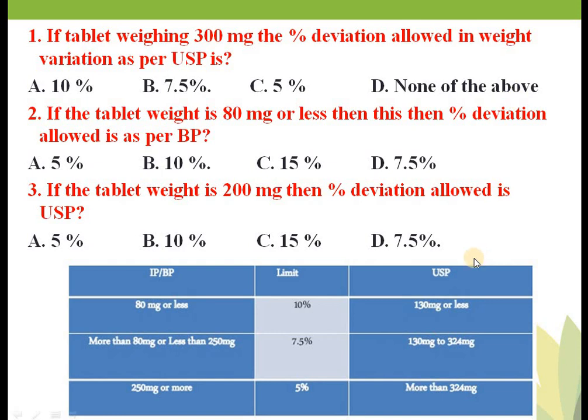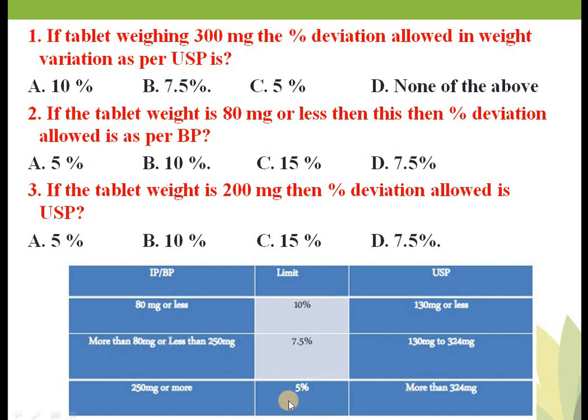But in USP, there is a little bit of difference. As per the USP standard, if the tablet is having 130 milligram weight or less, then the percentage deviation allowed is 10%. If the tablet is having 130 milligram to 324 milligram weight, then the percentage deviation allowed is 7.5%. Okay, that is weight variation. If the tablet is having more than 324 milligram weight, the deviation allowed is nothing but 5%.